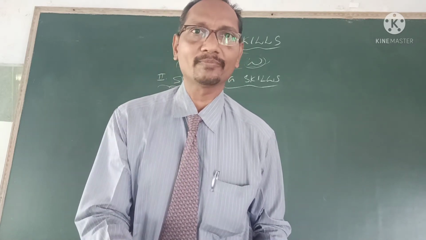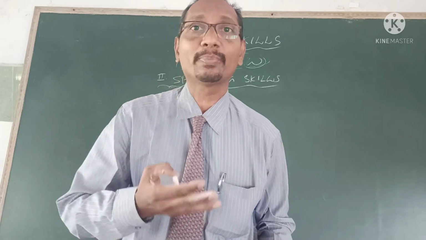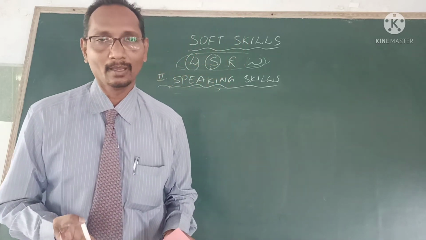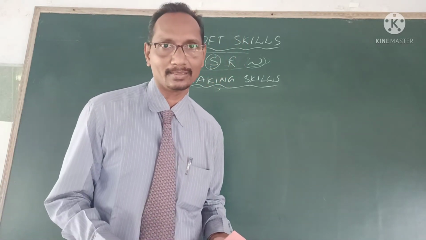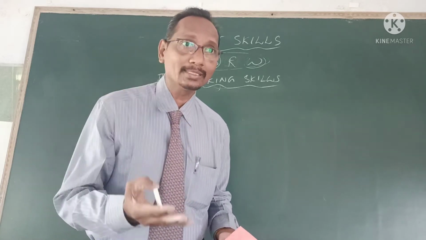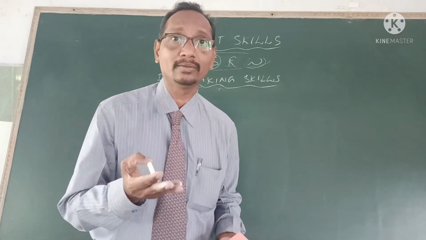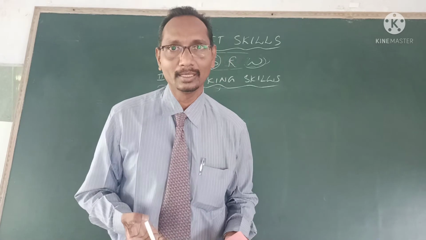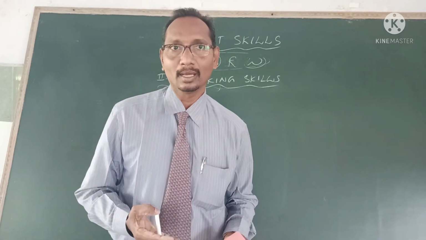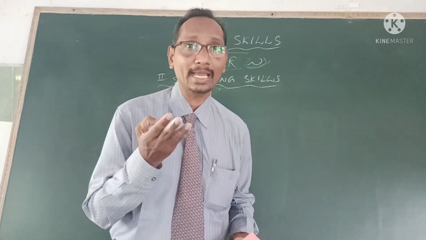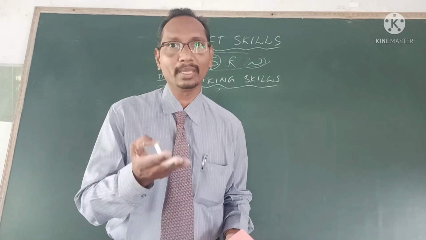To develop the soft skills, first you should know how to pronounce the words and letters, and you should know how to write a sentence, and you should recognize in which tense and in which voice the sentence is written, and you should develop vocabulary also with the meaning.